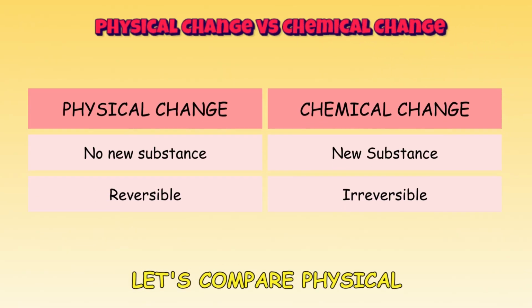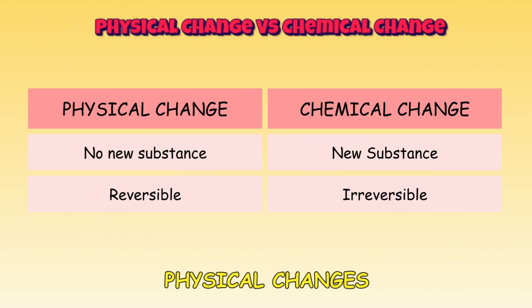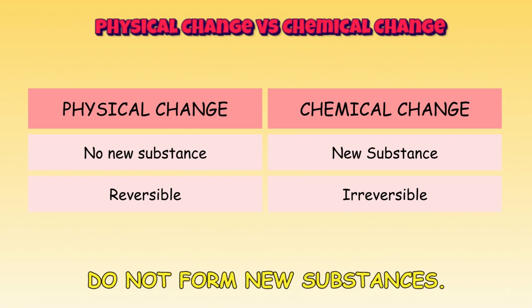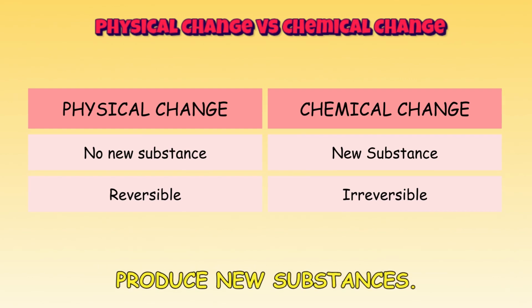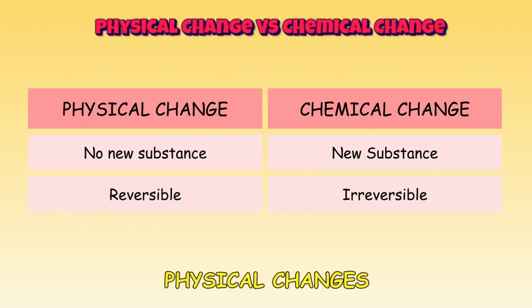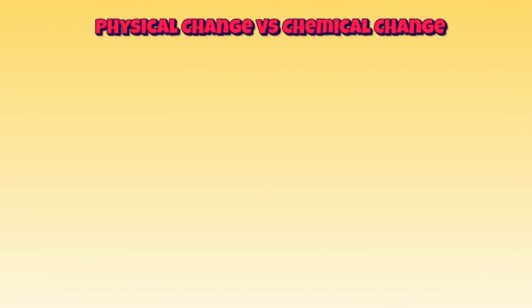Let's compare physical and chemical changes. Physical changes do not form new substances. Chemical changes produce new substances. Physical changes are often reversible. Chemical changes are usually irreversible.